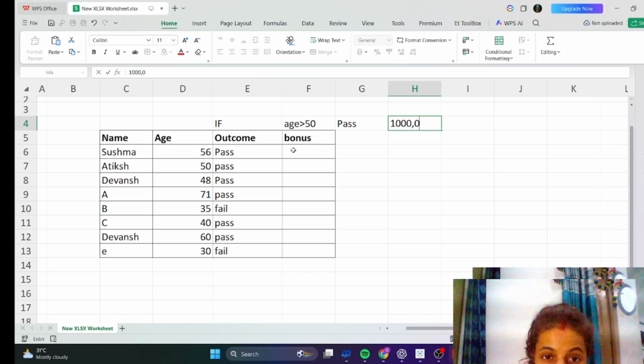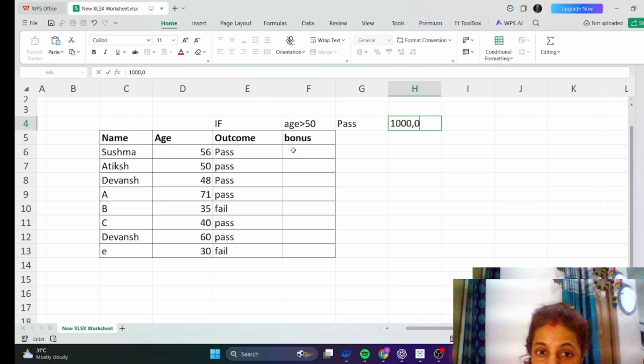As it's a condition, if he gets age greater than 50, and one more condition, if he has passed, then only he will get 1000. It's a condition, so you will have to apply it in your mind. Whenever you get any kind of condition, then you must use the IF function.